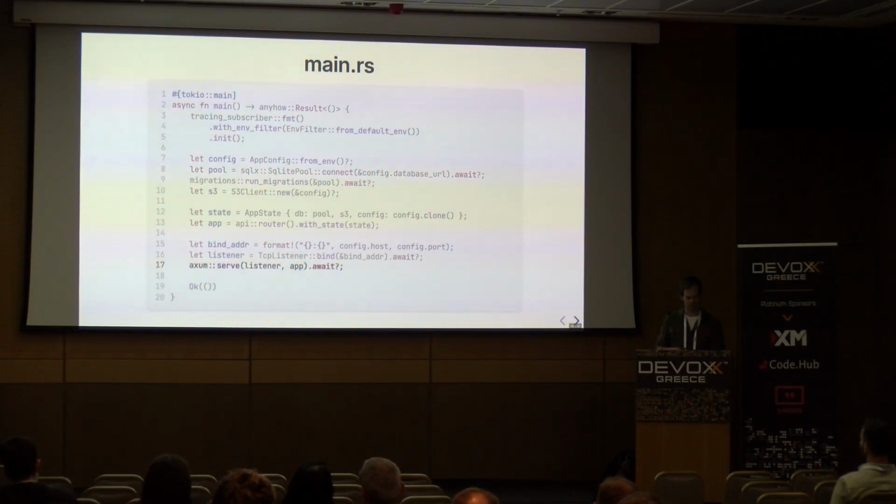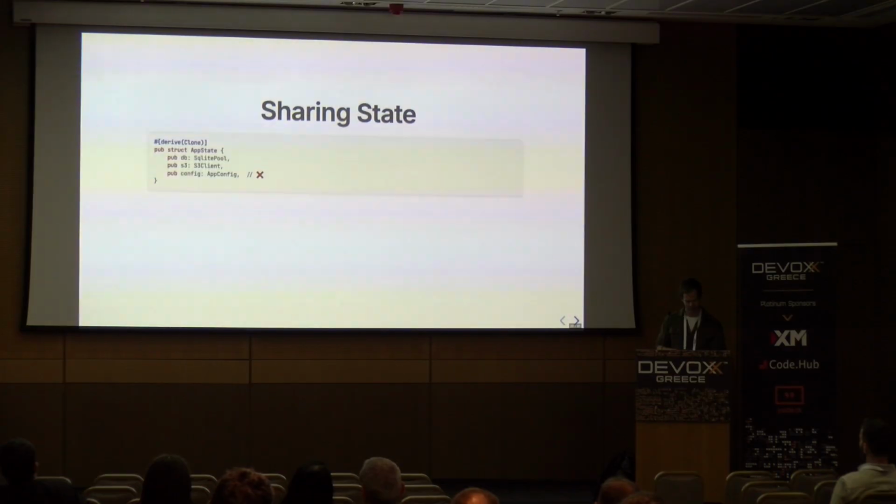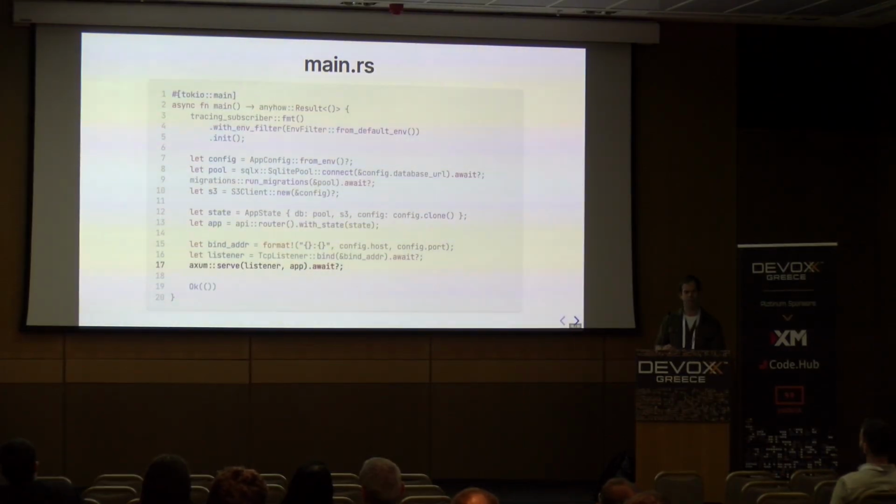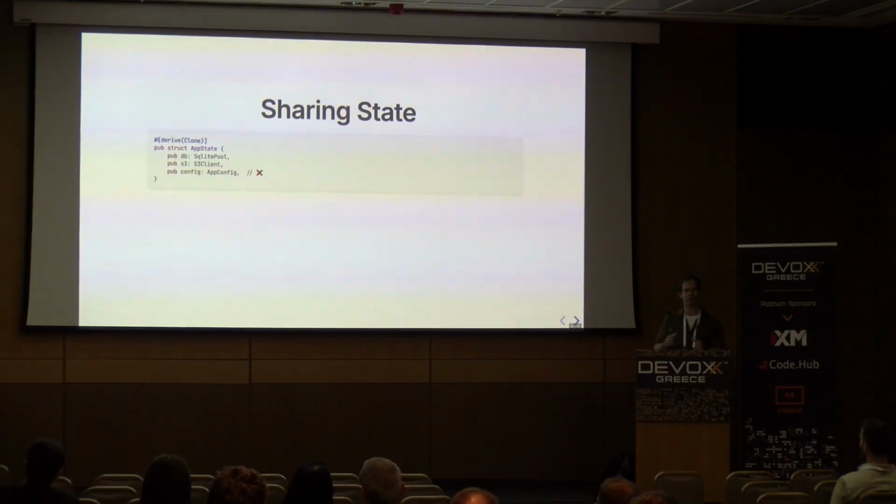And finally, we can actually start up the web server. So for this to be useful, we need to be able to pass some state through to our different request handlers, right? We have a function that takes a URL, like retrieve the tile from this. We need to be able to give it access to the database, to S3, and to some other configuration for our application. And with Axum, we do this by creating an app state struct, so a thing that collects a bit of data together for us.